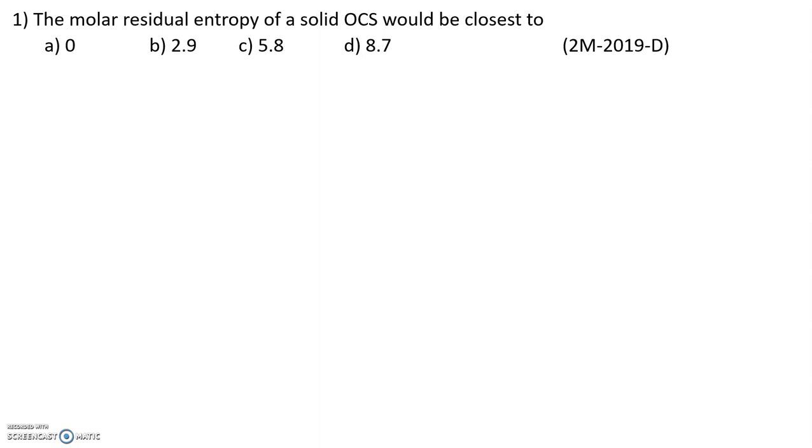Question number 1. The molar residual entropy of a solid carbon oxysulfide would be closest to. This question appeared in 2019 December. See, molar residual entropy, right? According to Boltzmann law, we can write entropy as S = kB ln W. And what is W here? W will give you the number of microstates associated with the given substance, or given molecule.